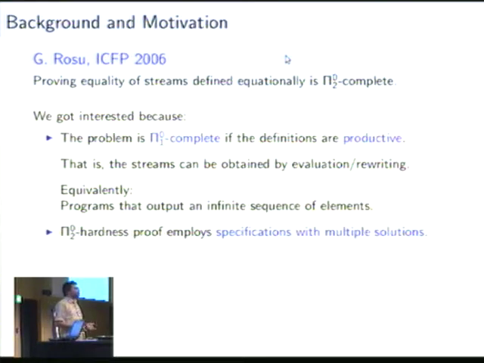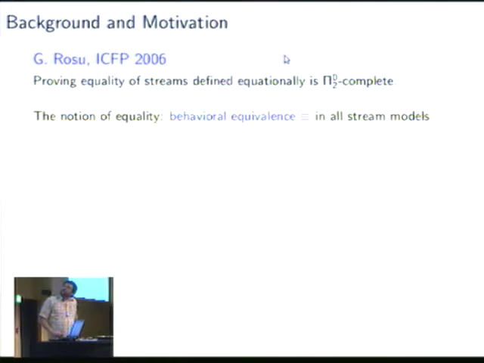And if you look in the Π^0_2-hardness proof that Roșu uses, then you see that he employs specifications that have multiple solutions. And that raises two questions. What is a solution, and what is the notion of equality? So the notion of equality that he uses is a semantical one, namely behavioral equivalence in all stream models.